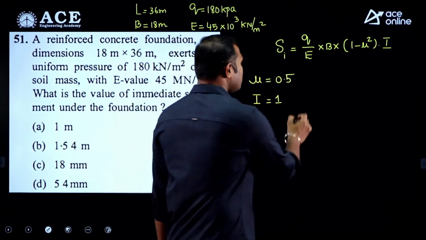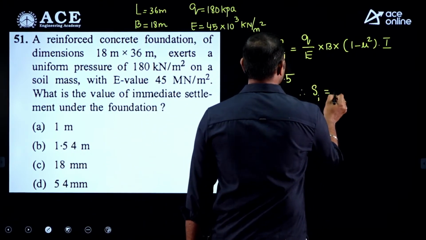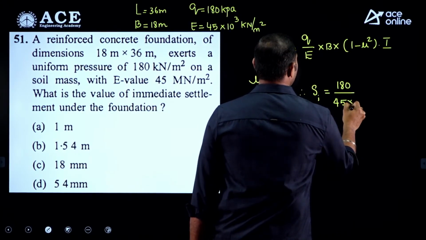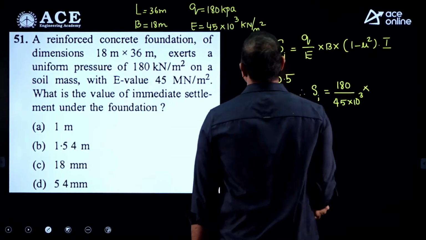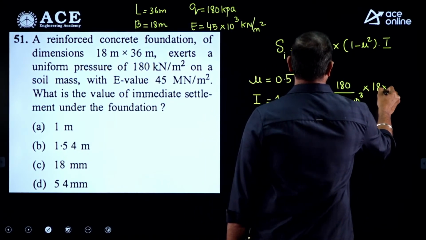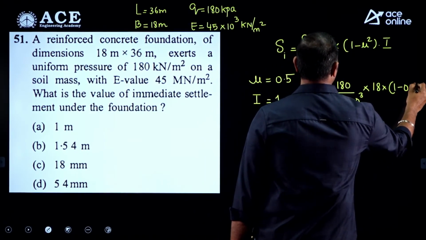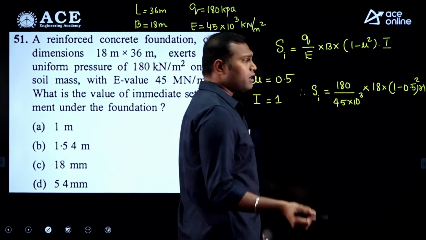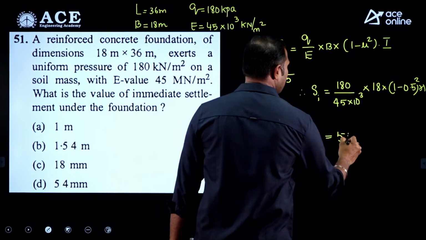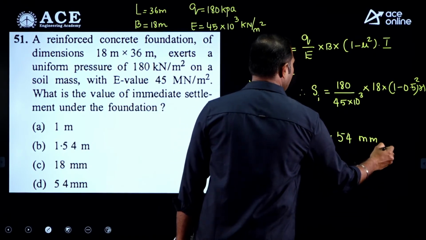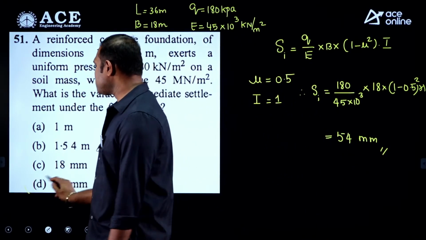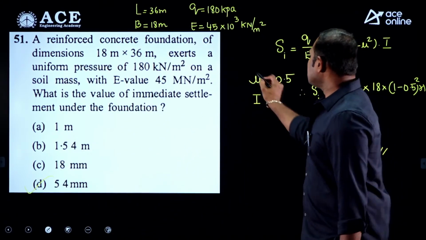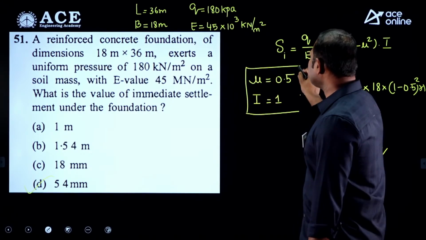So now if you substitute here, SI is equal to Q value, which comes as 180 by 45 into 10 to the power of 3, into B value as 18, into 1 minus 0.5 square, into 1. If you solve all these, you are going to get 54 mm. So the correct answer is option D. This is what you need to apply as it is an ESE prelims question.